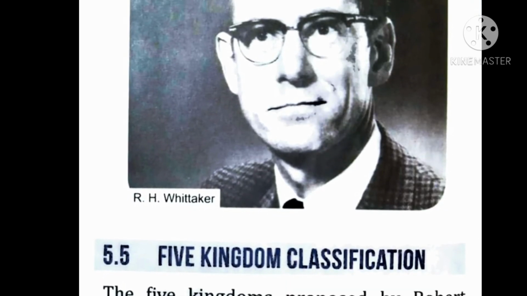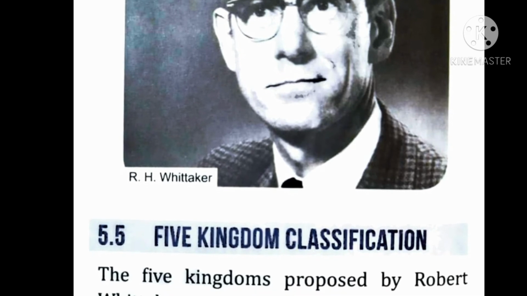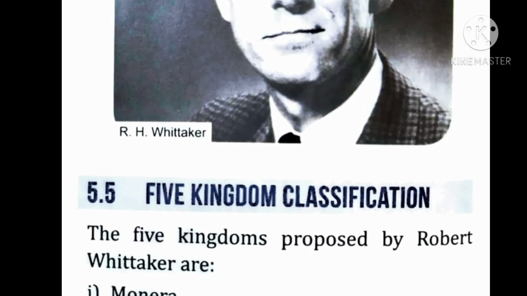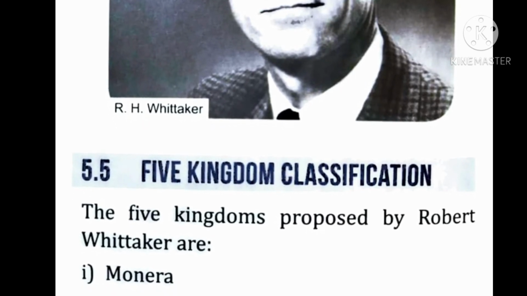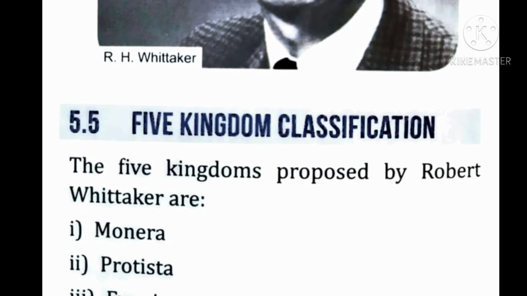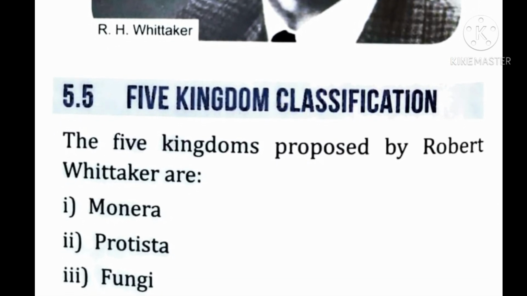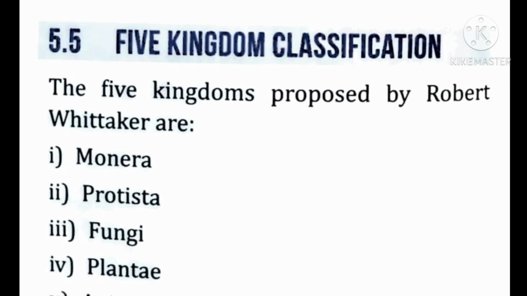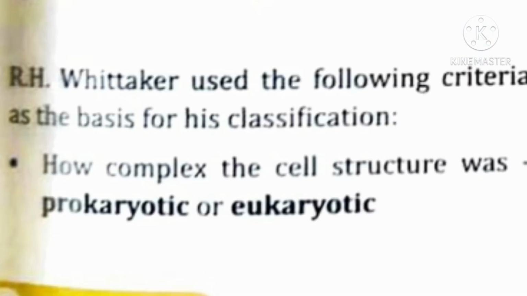The next most important topic is five kingdom classification. The five kingdoms proposed by Robert Whittaker are Monera, Protista, Fungi, Plantae, Animalia. R.H. Whittaker used the following criteria as the basis for his classification.